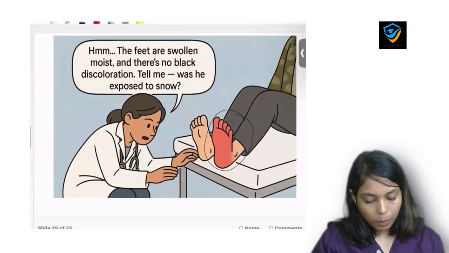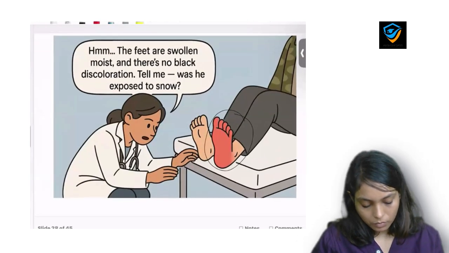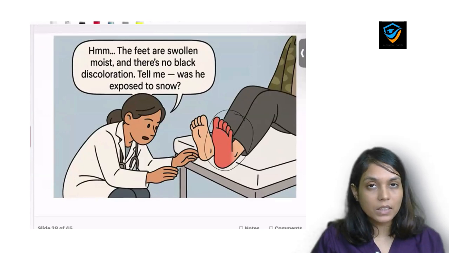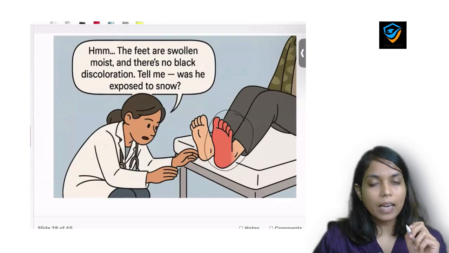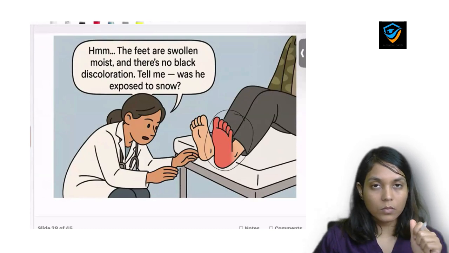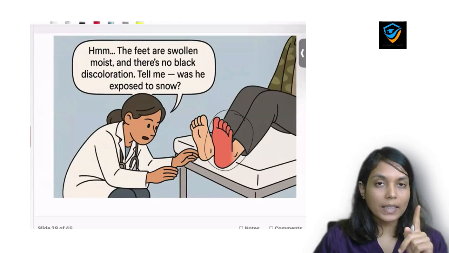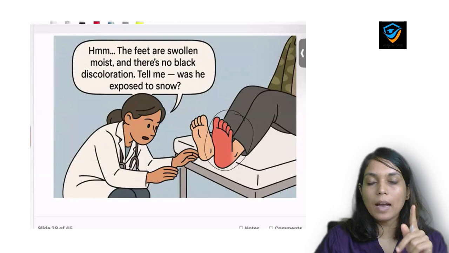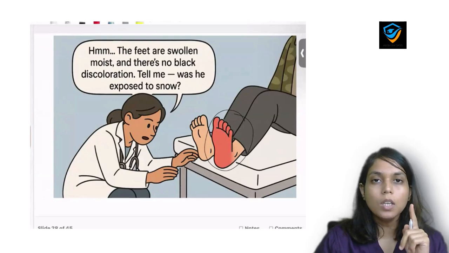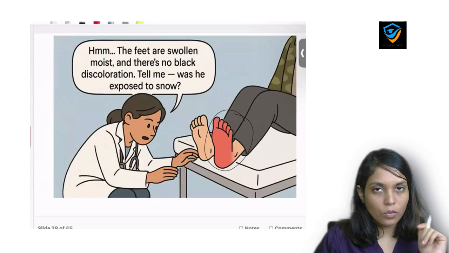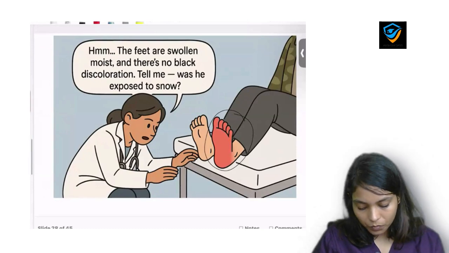But no. Why? Because he gave a history of exposure to the cold climate, but he said that he was exposed to wet shoes and wet clothes for more than 18 hours, but not to the freezing point. As I already told you, frostbite happens only when the patient is exposed to a temperature less than 0 degrees Celsius. So it's not frostbite, it's trench foot. So that is the case.